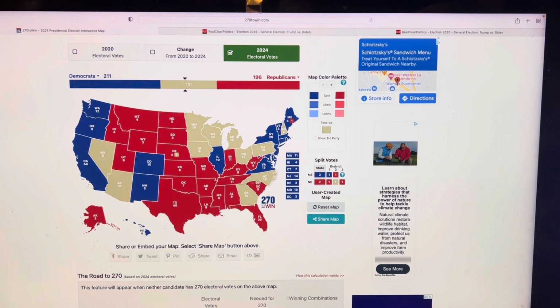Donald Trump would win all the states that he won in 2020. He would win Ohio and Iowa. He would actually lose Minnesota, because I think he lost that by more than 4.5 or 4.7. But he would win Arizona.